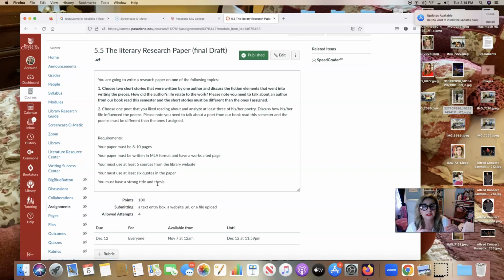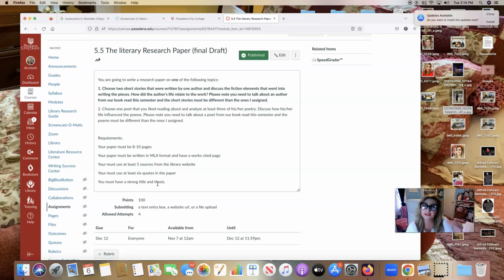So you should be focusing on whatever work you want to analyze, and developing that, starting your research papers with points that you want to make about the actual work of the author rather than the biography of the author. If you want to throw pieces of the biography of the author somewhere in the paper, that's okay. It's appropriate. You can do that.